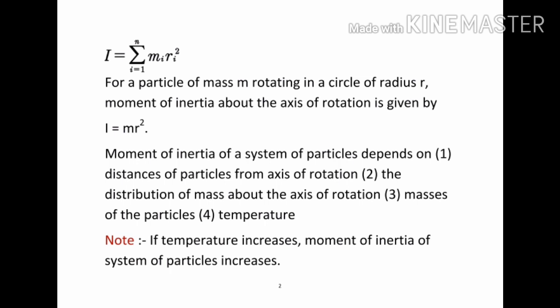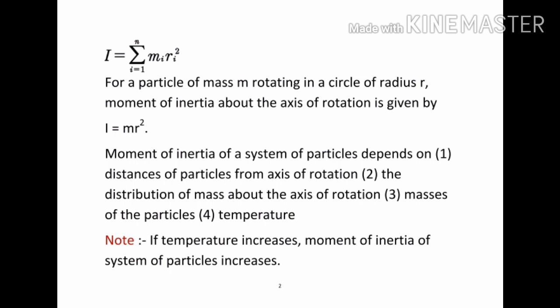The factors affecting the moment of inertia of a system of particles are, first, the distances of particles from the axis of rotation; second, the distribution of mass about the axis of rotation; third, the masses of the particles; and fourth, temperature.